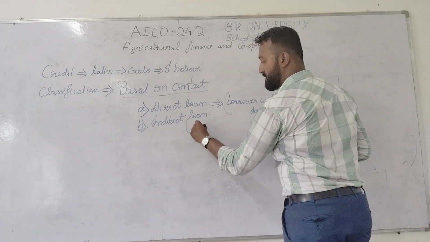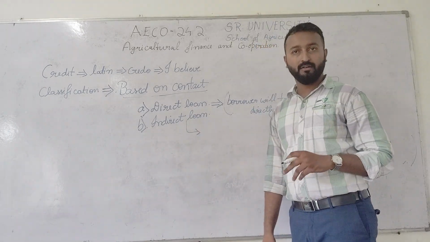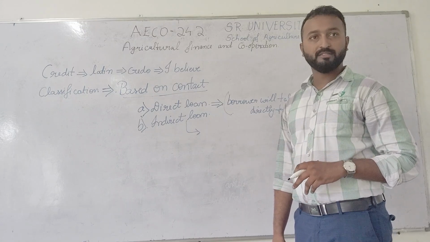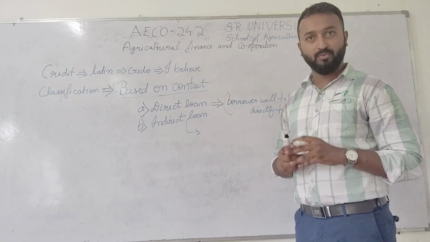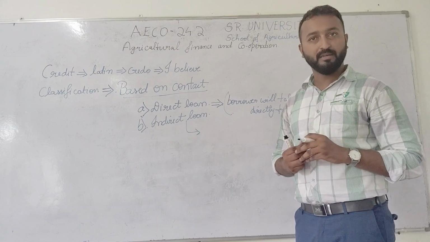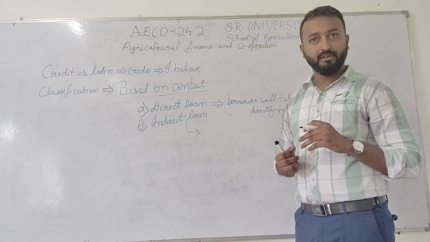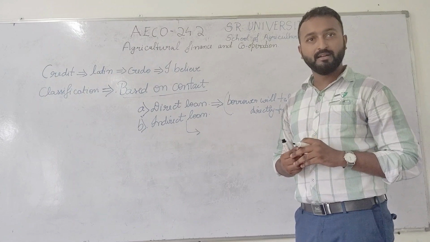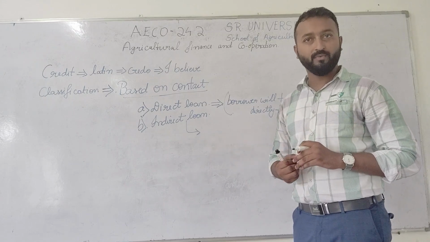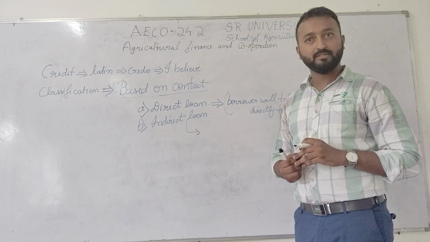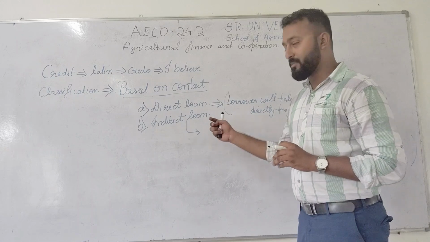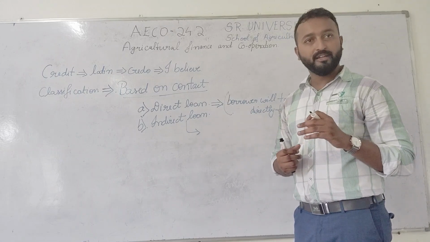Sometimes what will happen is, if the borrower wants 1 lakh rupees or 50,000 rupees in order to grow a particular crop, all that 50,000 rupees cannot be used all at once. From the sowing season, in the first month he may invest 10,000 rupees, in the second month some 10,000 rupees more. From sowing till harvesting, he will be using that money whenever required. All at once, this 50,000 rupees or that 1 lakh rupees is not required on the first day itself. So what the bank will do is distribute it in phases.